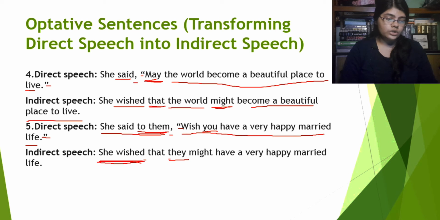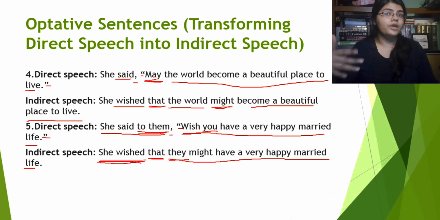This will be changed into they might have a very happy married life. Obviously, before it we will put a that here, like we already know. Now guys, no matter if here in the reported speech it's a may or wish or whatever, we will always use a might before the verb of the reported speech. It doesn't matter if the may here is present or not. We will always use might before the verb of the reported speech, that is have. So, we will write it like this, that they might have a very happy married life. Alright, now the next example.